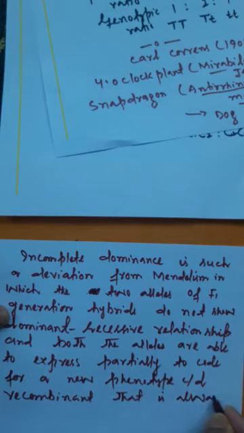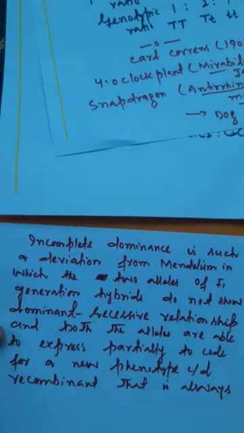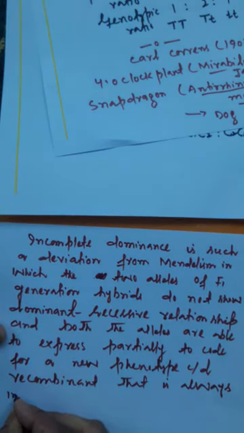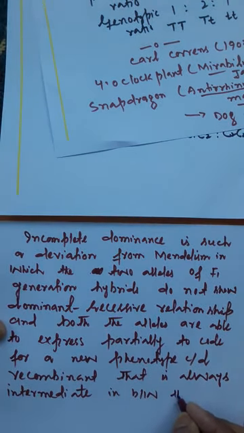You have to remember that in incomplete dominance the new trait, that new phenotype that appears, called recombinant phenotype, is always intermediate, meaning in between the parental phenotypes.